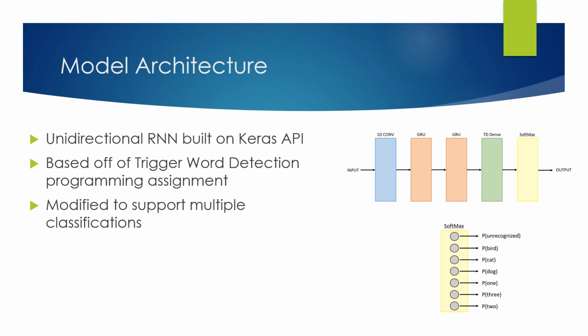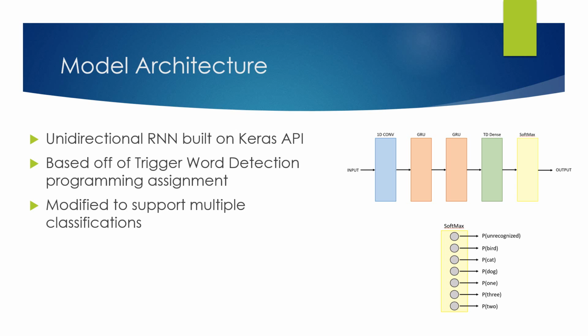The model we developed here was a unidirectional recurrent neural network built on top of the Keras API. It was based off the trigger word detection programming assignment, as I mentioned earlier. However, it was now expanded to support multiple classifications.